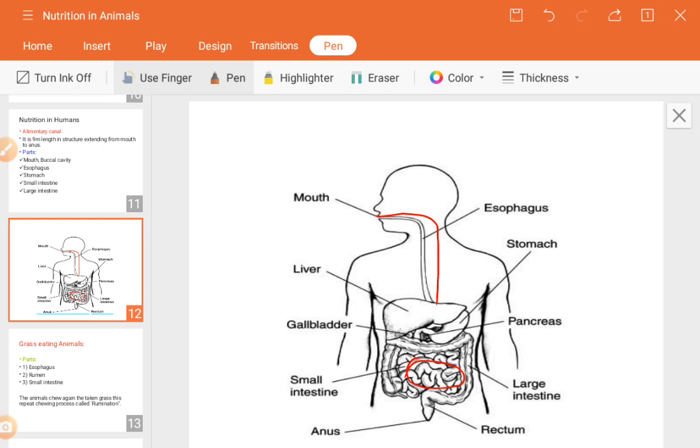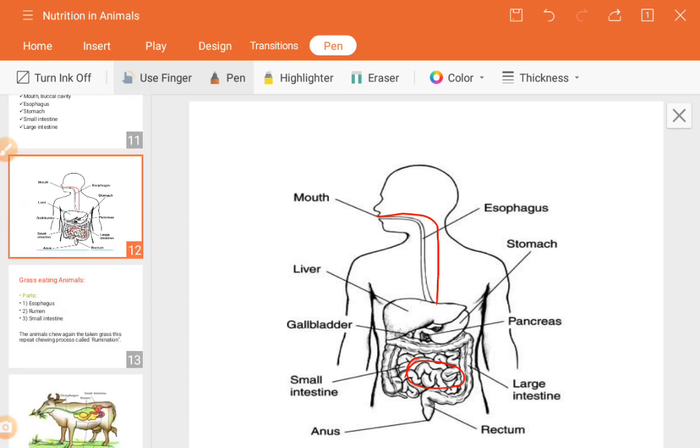The role of the colon and the rectum is the absorption of the excess amount of water present in our body. And the last part is the anus, which helps in removing the undigested food. This is actually the alimentary canal or the digestive system of a human being. You have seen how it is done here, okay.